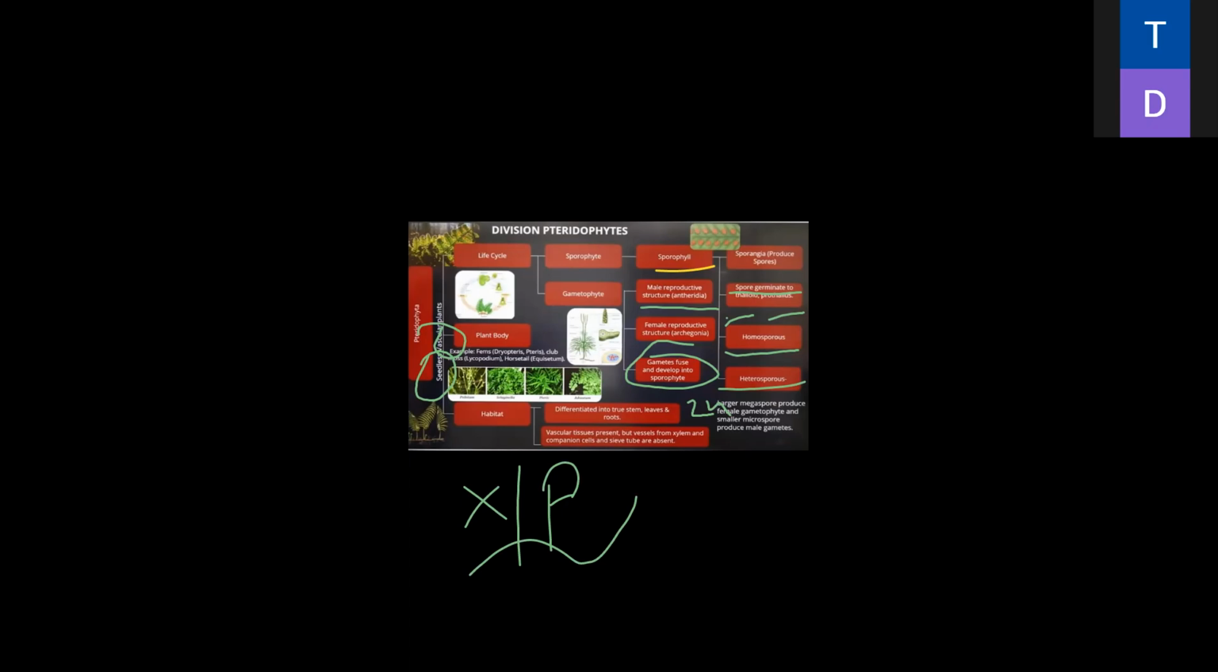One very important thing here is how they spread. During their growth, they spread vertically, like a top, and they do not spread horizontally. The female produces a large megaspore and the male produces a microspore. A large megaspore means the female gamete is large and the male gamete is small. Is it clear?